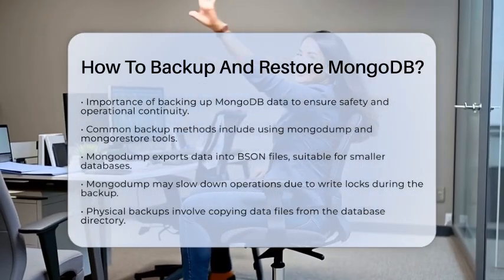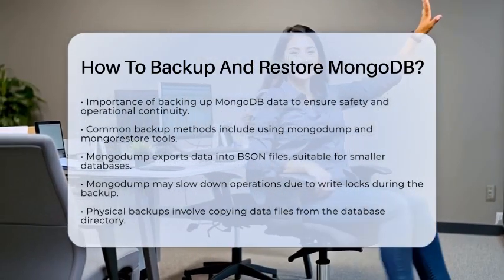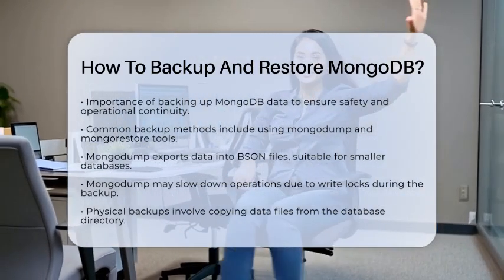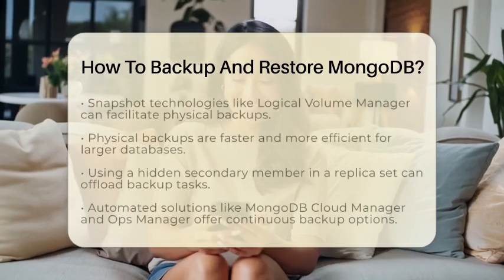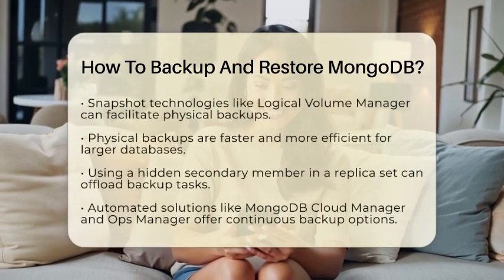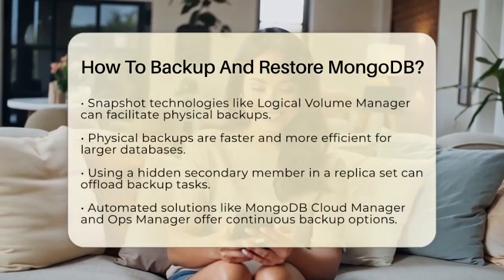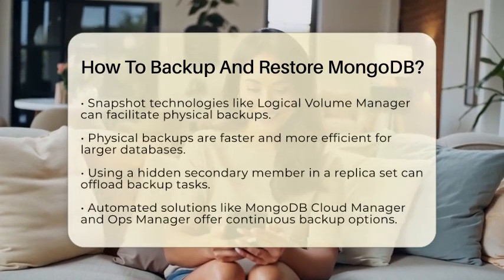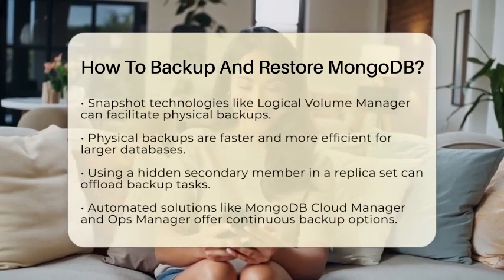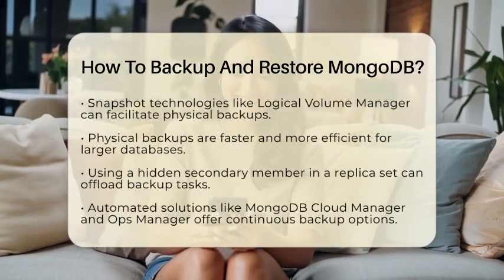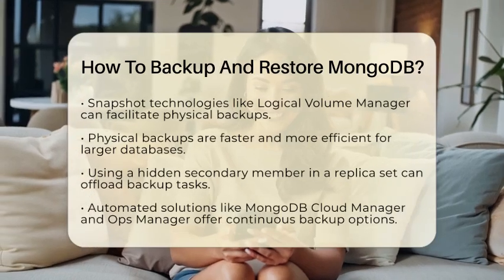Another method is to perform a physical backup by copying the underlying data files directly from the database directory. This can be done using snapshot technologies like logical volume manager snapshots or cloud provider disk snapshots. This method is generally faster and more efficient for larger databases. To ensure the data is consistent, you may need to pause writes or lock the database during the snapshot. This is often done in production environments where data integrity is critical.